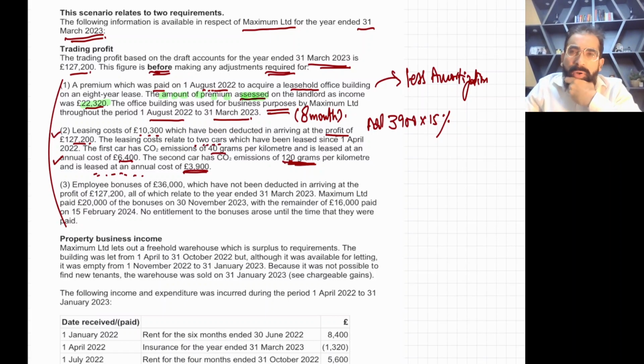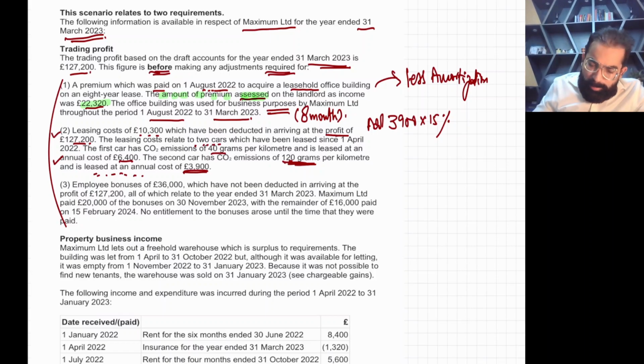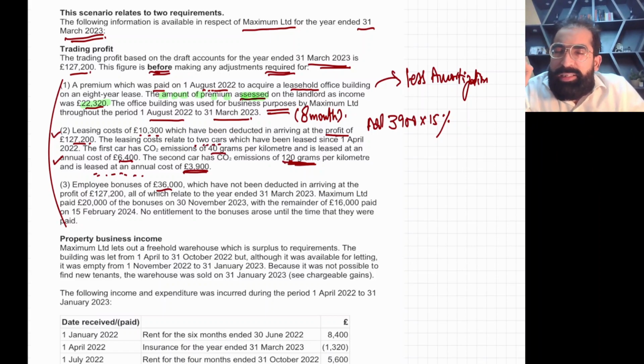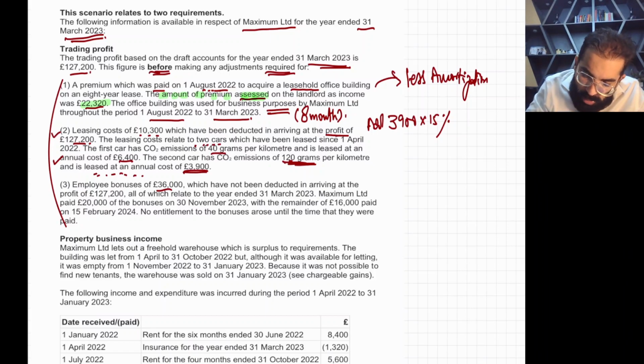Now the third part is employee bonus. Hope you have done company's tax, so you know the employee bonuses of 36,000 have not yet been deducted. They have not deducted anything. So whatever amount is allowed as expense, you have to deduct for the first time. I repeat in Urdu: they have not deducted anything out of this 36,000, so whatever we deduct, we will deduct for the first time if allowed.